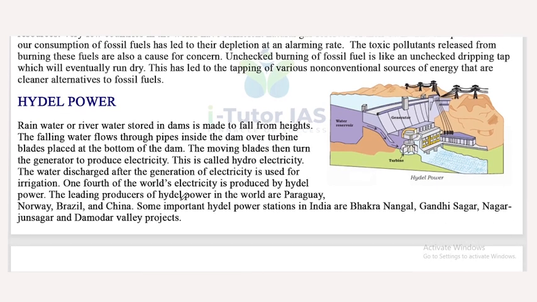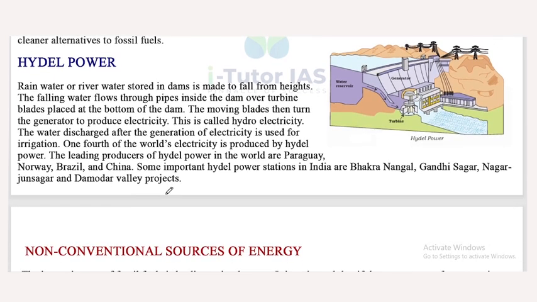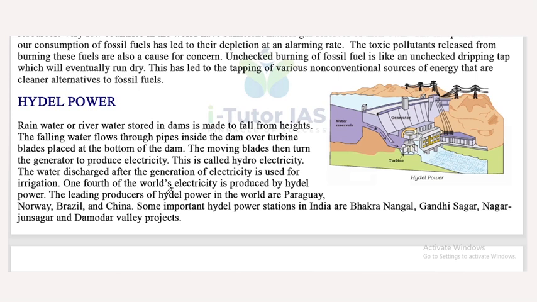Now, hydel power. These are some alternatives for fossil fuel. So first one is hydel power. Rainwater or river water stored in dams is made to fall from heights. The falling water flows through pipes inside the dam over turbine blades placed at the bottom of the dam. The moving blades then turn the generator to produce electricity.